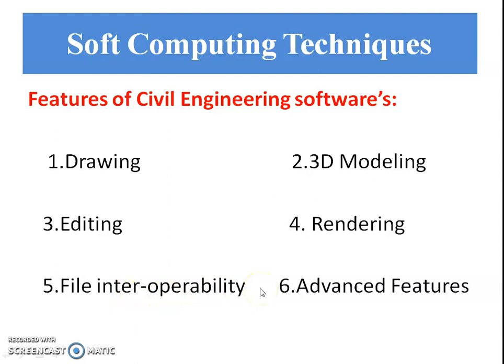This ensures that the file created from the solution is compatible with a number of advanced design and imaging applications. The last feature is advanced features, like analysis of diversified structural elements, structural modeling of various elements, structural dynamic analysis and checking of geometrical error.